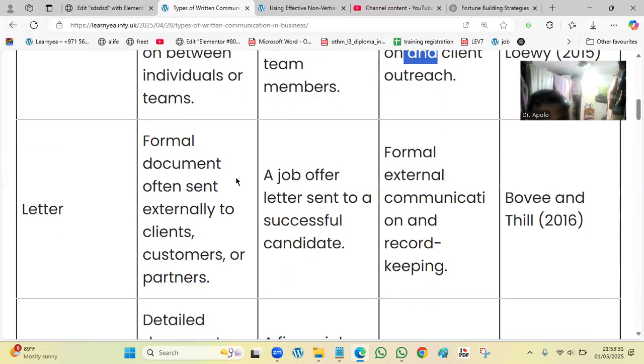Letter, that is a formal document often sent externally to clients, customers, or partners. Example: job offer letters sent to successful candidates. Application: formal external communication and record keeping.